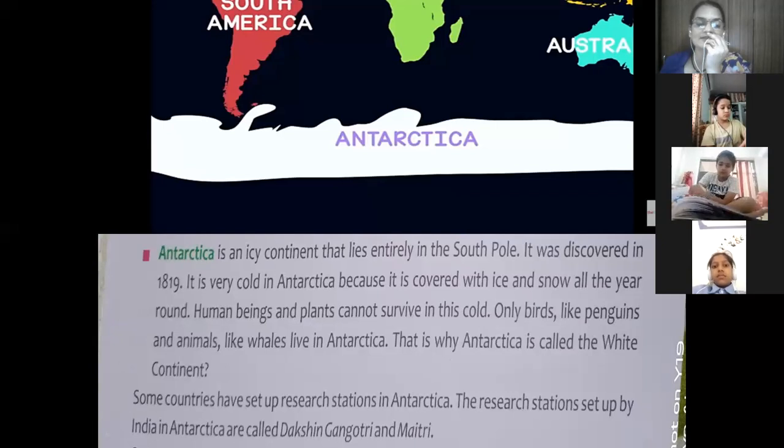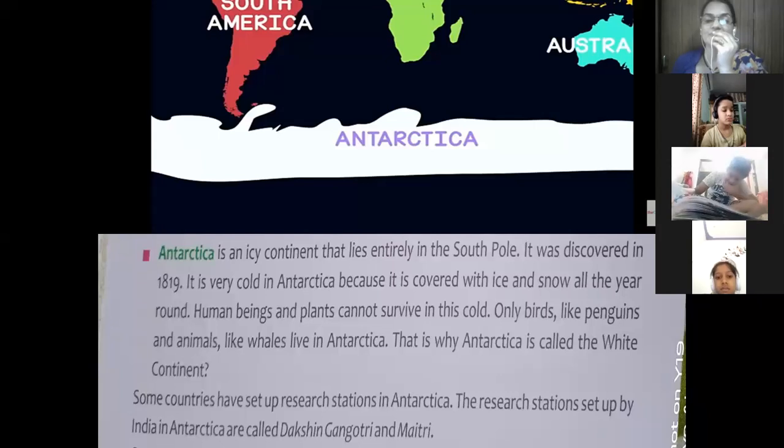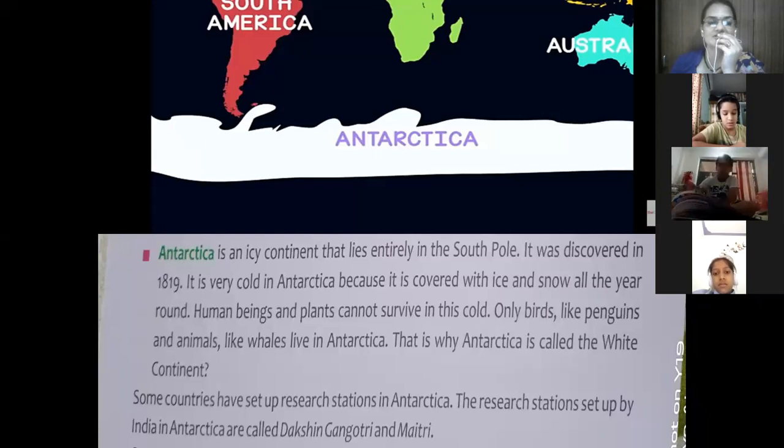Human beings and plants cannot survive here. It is completely covered with snow throughout the year, so people cannot live there. Only birds like penguins and animals like whales live in Antarctica. That's why Antarctica is called the white continent. Many research stations have been set up in Antarctica. Some research stations set up by India are called Dakshin Gangotri and Maitri.